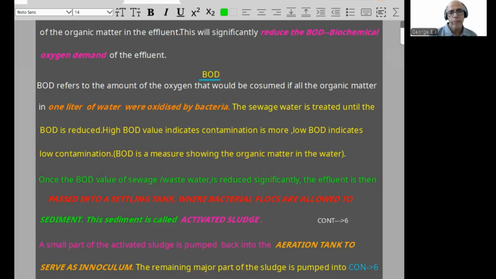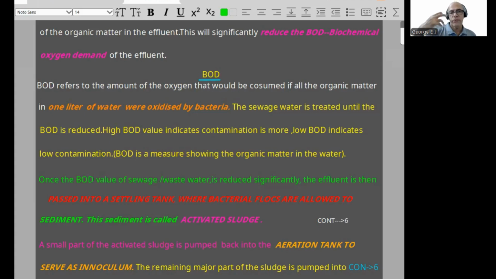The effluent is then passed into a settling tank where bacterial flocks are allowed to sediment. This sediment is called activated sludge. So a new term, activated sludge. A small part of this activated sludge is pumped back into the aeration tank. That is the usual question: why? What is the purpose? The purpose is to serve as an inoculum.